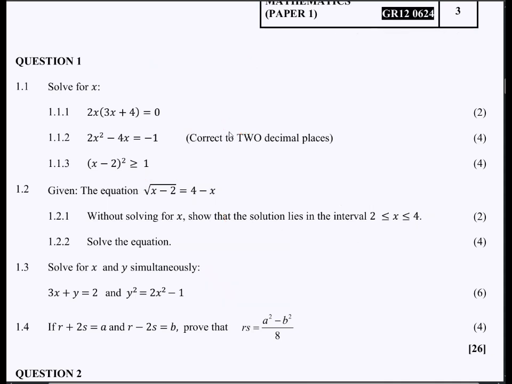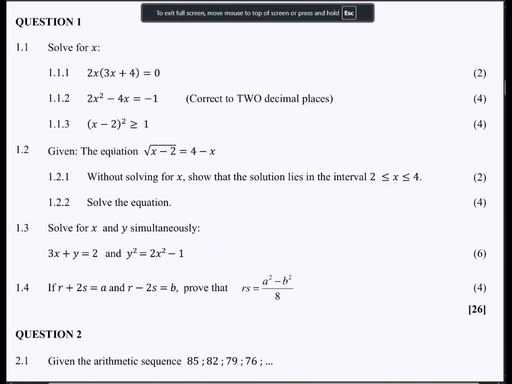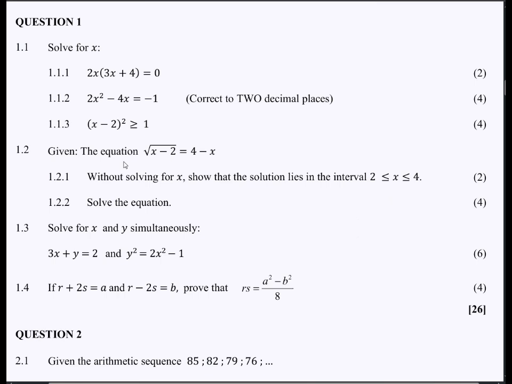Okay, so 1.3 now says solve for x and y simultaneously. Solve for x and y simultaneously. Now, the method to tackle your simultaneous questions is always to try and solve from the equation that looks the simplest. In most cases, you'll be given a linear equation and a quadratic equation. Now, always try to solve from the linear equation. It is much simpler.